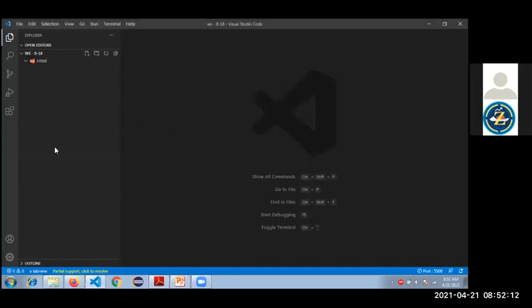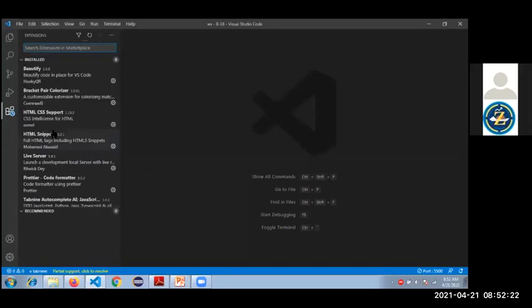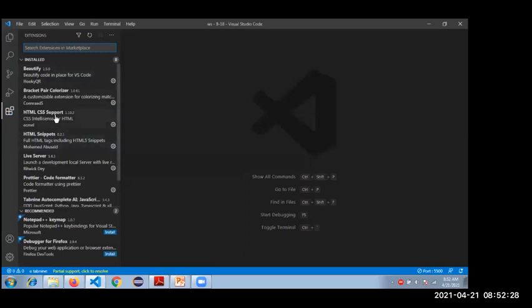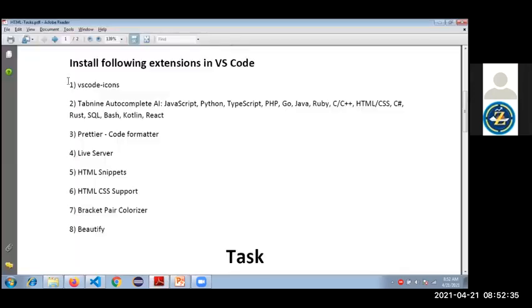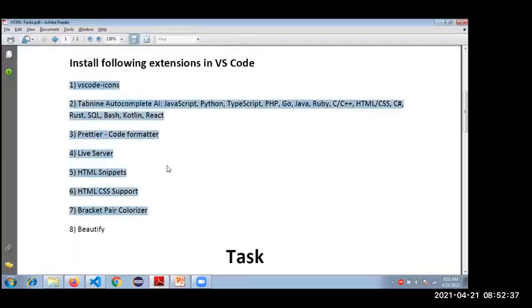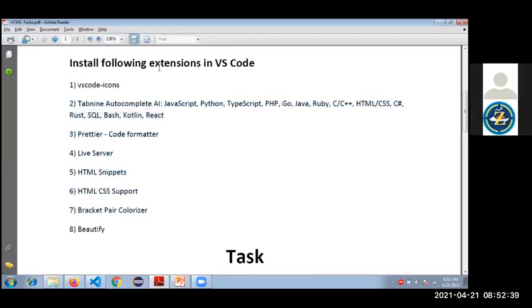Here you have an option called extensions. In this, you have to install what I gave in that PDF. See, Beautify, Packet, HTML support, snippets, Live Server, Prettier, everything needs to be installed. I have listed down what extensions you need to install in VS Code.